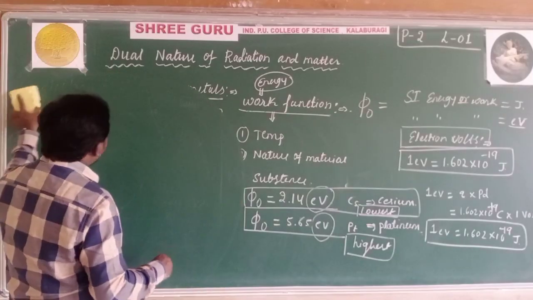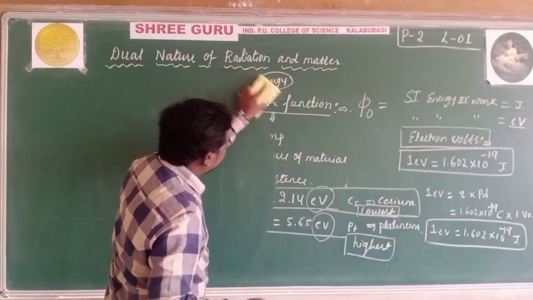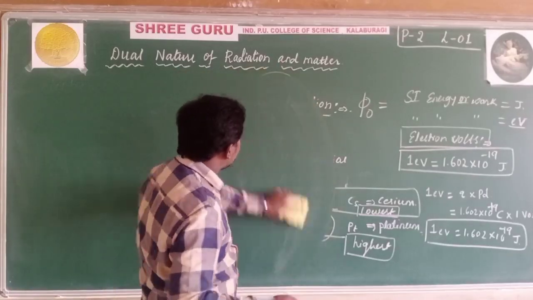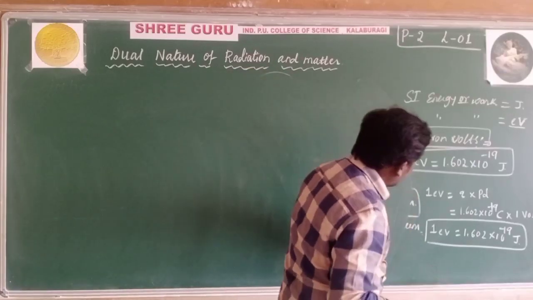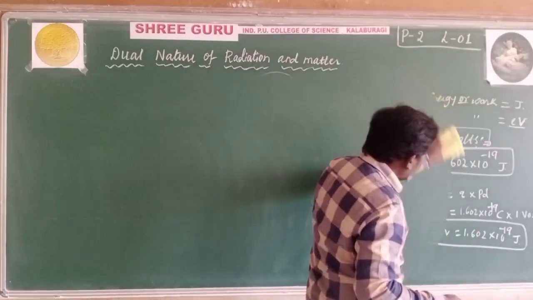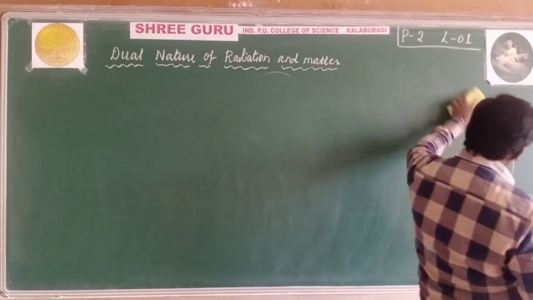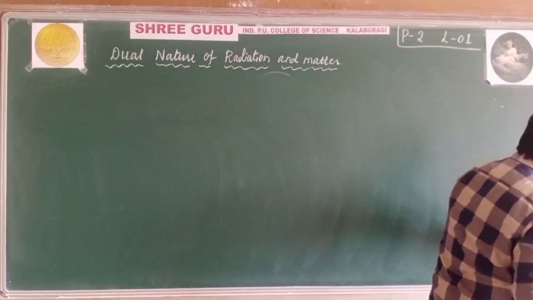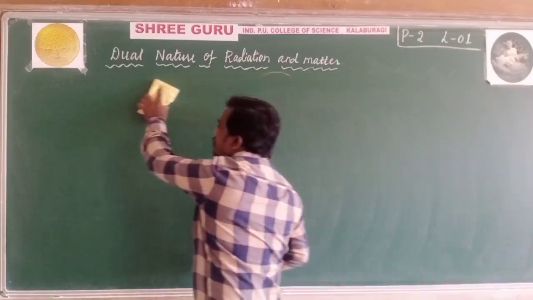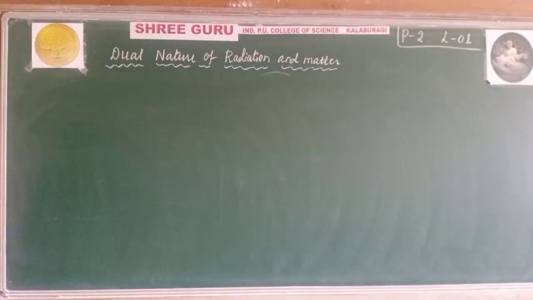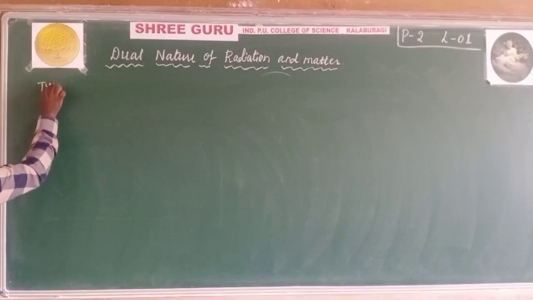Now I am going to explain the different types of emission of electrons. Those are very important, and they will help us explain the concept of emission of electrons very easily.